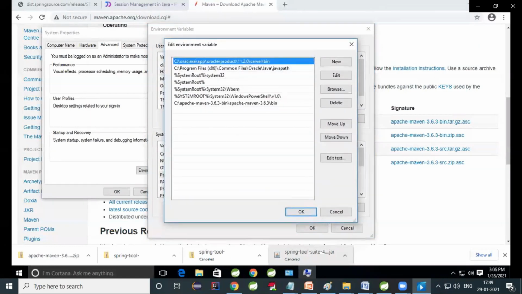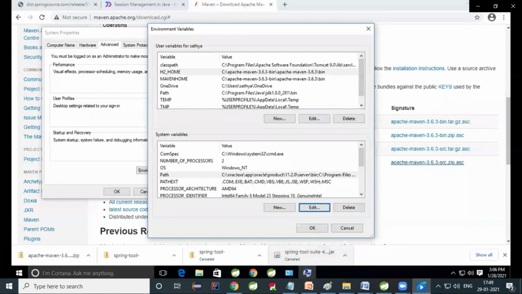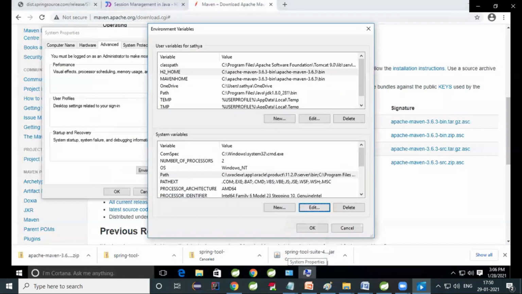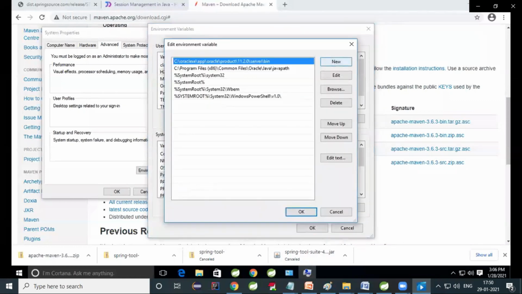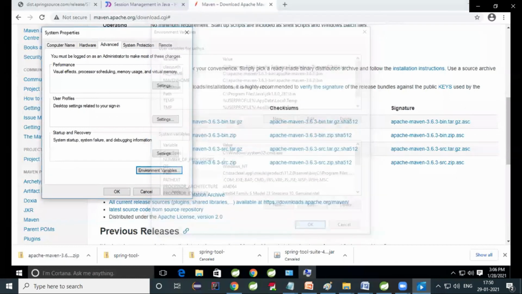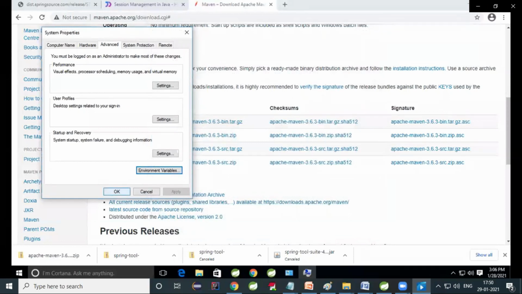And there you come down to system variables. There again you create a new one. Here you can go for the path. Don't delete any path. Click on new. Create one more path here. Same, you paste it, bin, and click on OK. That's it. The Maven path is set perfectly.